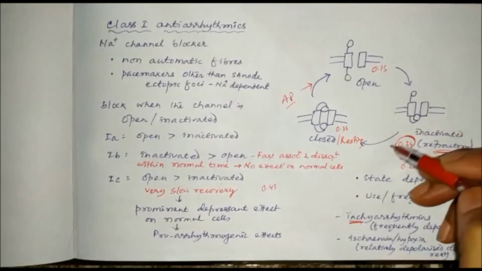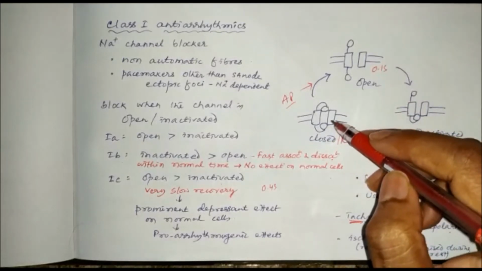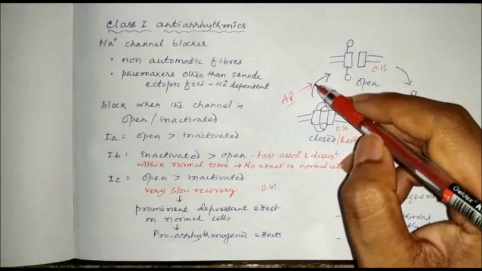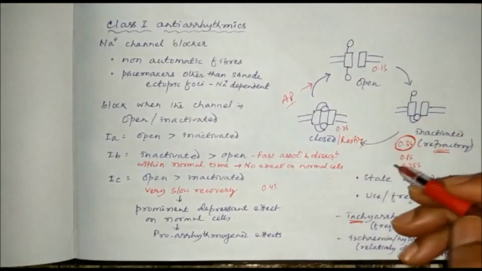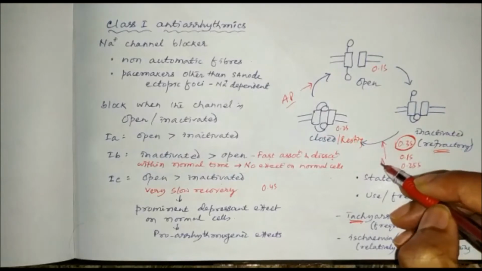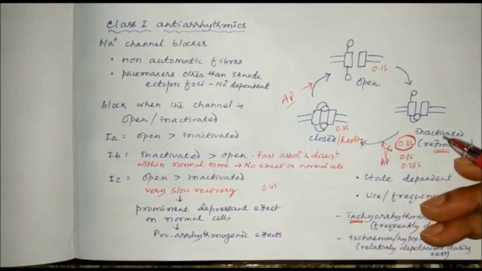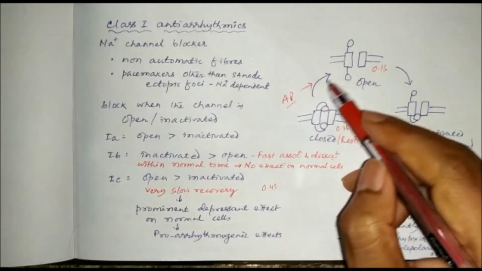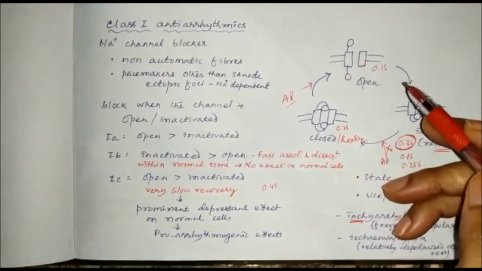It will take some time to come back to its resting state. Then only, if an action potential comes, it can open. When it is in closed state only, the action potential can open it. So this is the thing.